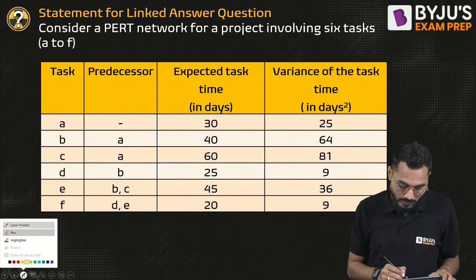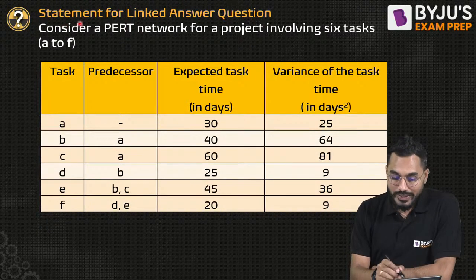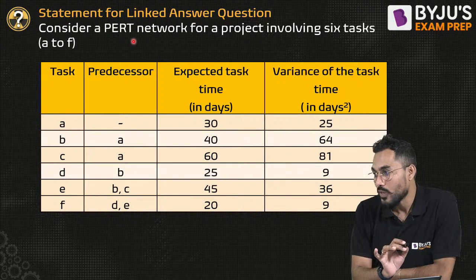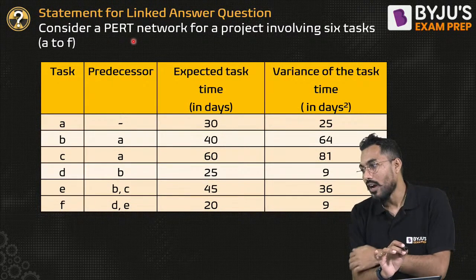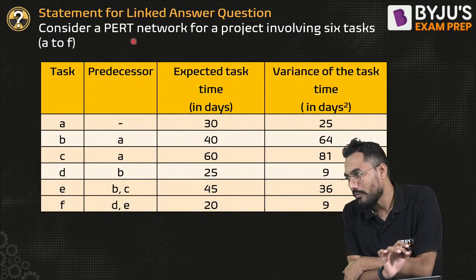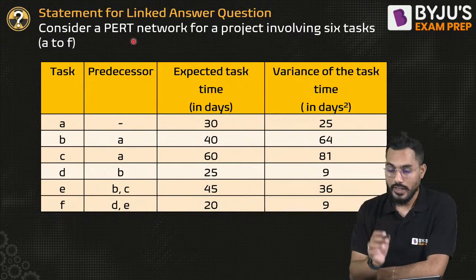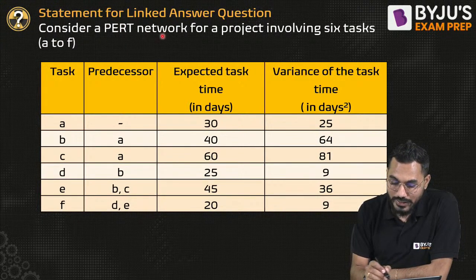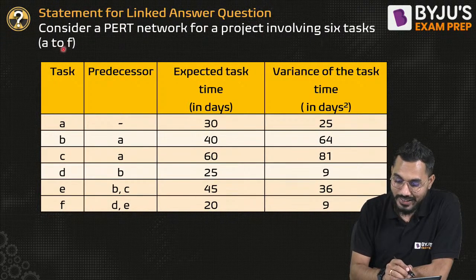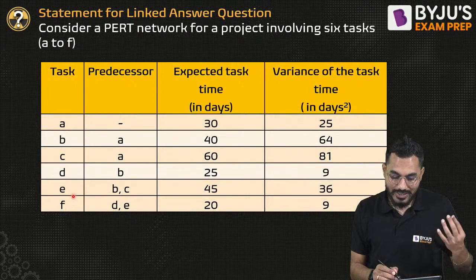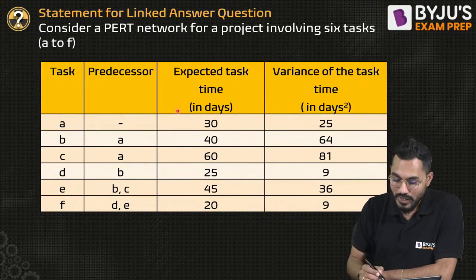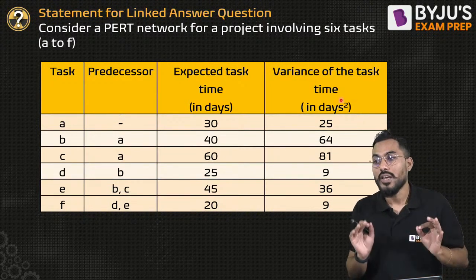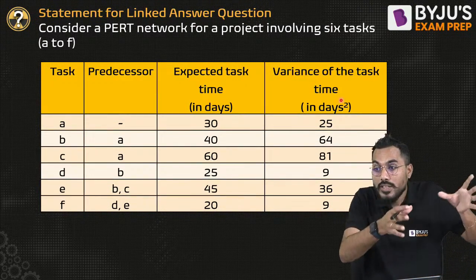The next question is very simple. The statement for the linked answer question is given. Manikanta, Bhavya, Shiva, everybody, you are calculating the correct answer. Let's see: consider a PERT network for a project involving 6 tasks, A, B, C, D, E, F, with predecessor activities. The expected task time and the variance of the task time are given.